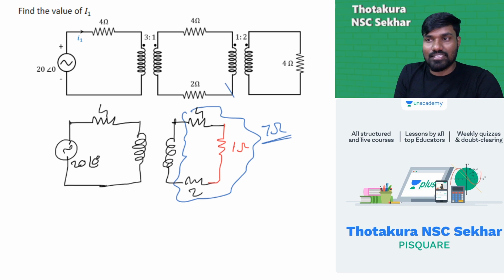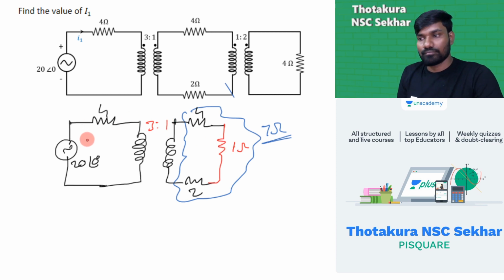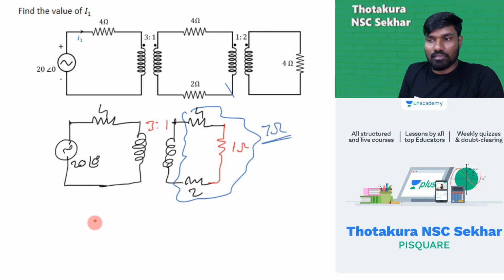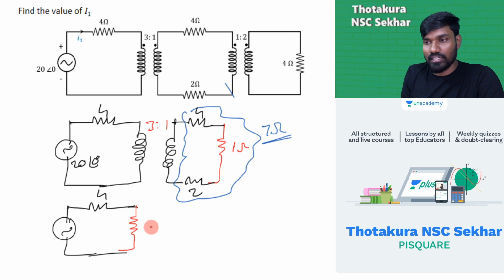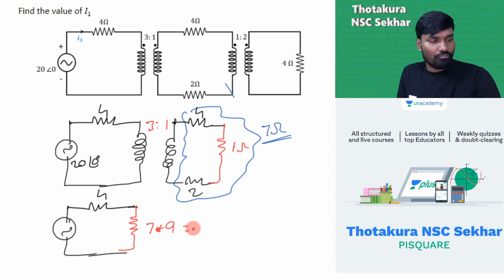Now this 7 ohm, if it comes to the primary side once again, then what will we have? You will have a circuit something like this. It's a 4 ohm, and this entire 7 ohm has come to the extreme primary side. You will get the value 7 into (3 by 1) whole square, 7 into 9. So if you just add these two, 4 plus 7 into 9,